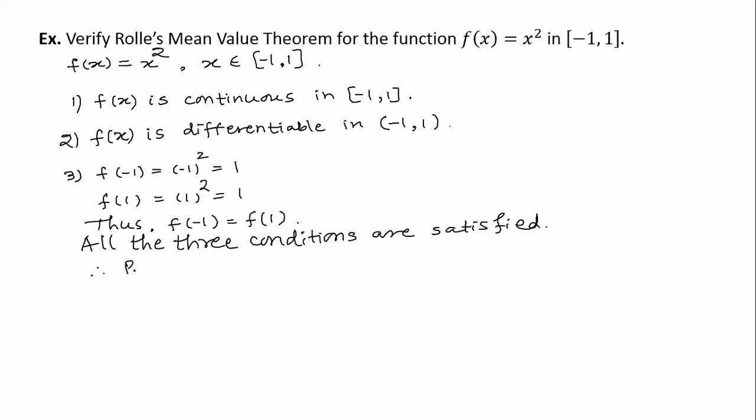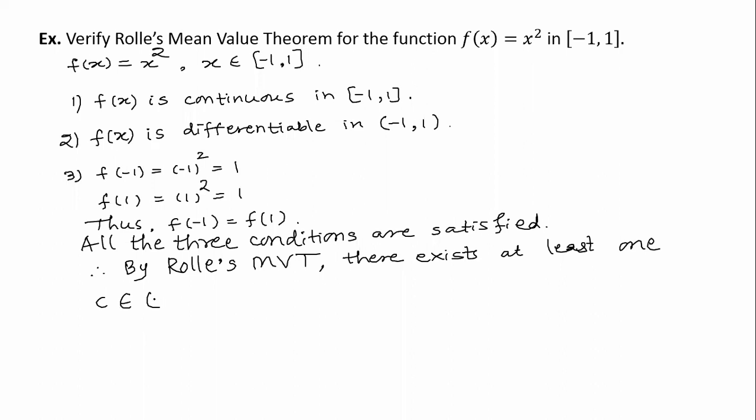Therefore, by Rolle's mean value theorem, we can say that there exists at least one c in the open interval -1 to +1 such that f dash of c is equal to 0. Now we just have to find c. So we will say that we have verified when we find c, and if it is lying in that open interval, then we have verified.